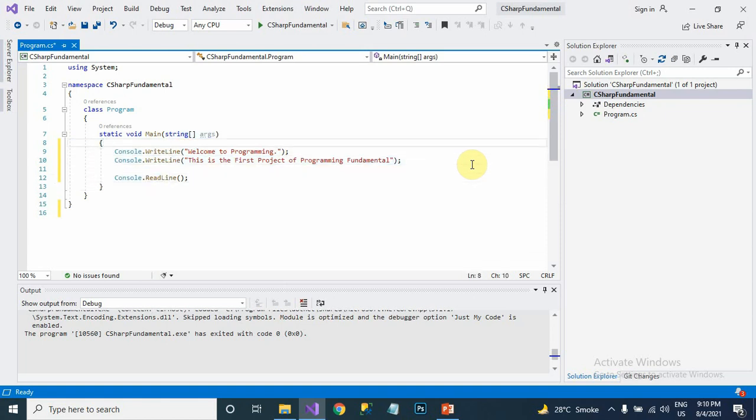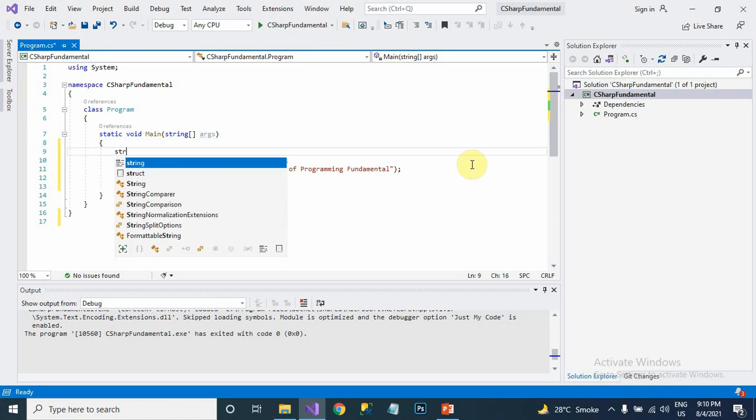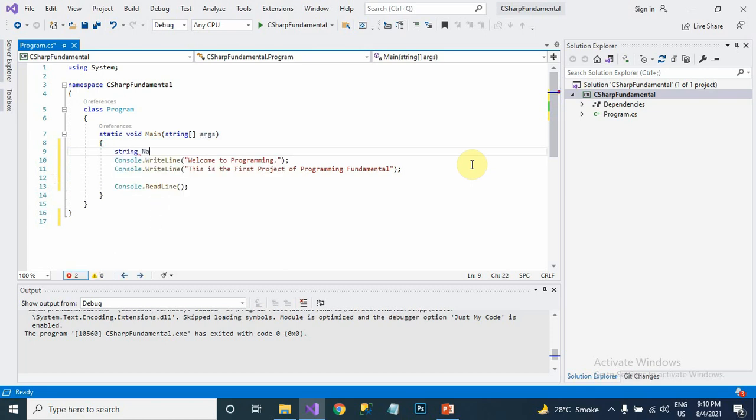You can also print here a string name, first name. I am using camel notation. Ali Hassan.